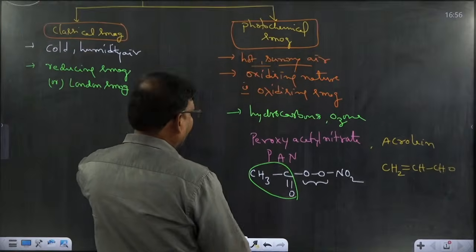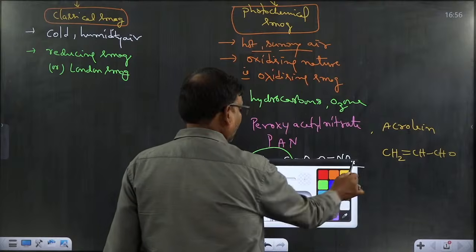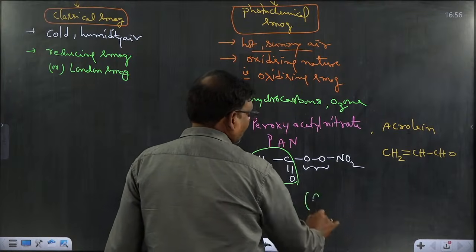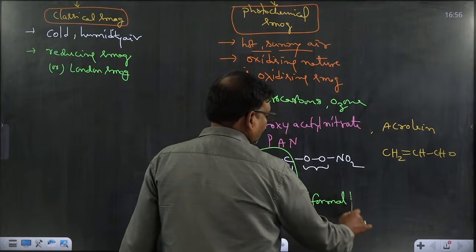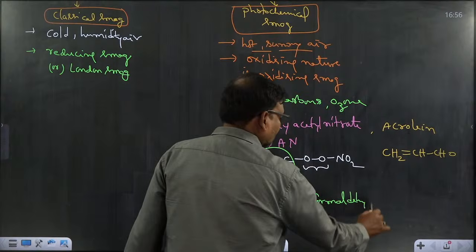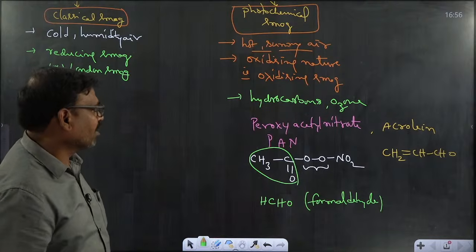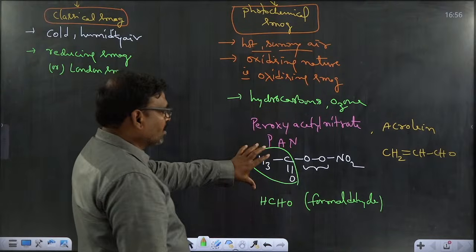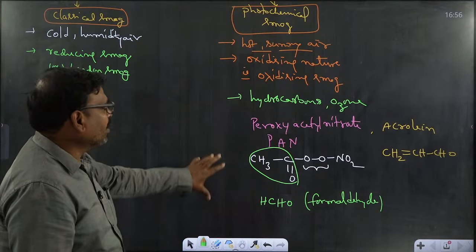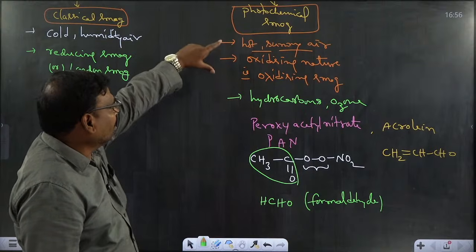Along with that, formaldehyde, HCHO. All these indicate photochemical smog. This photochemical smog causes health hazards to human beings. It is available in atmospheric air, in sunny areas.